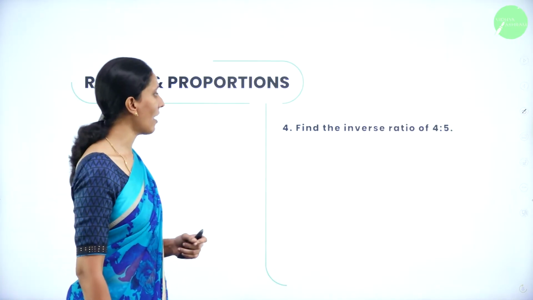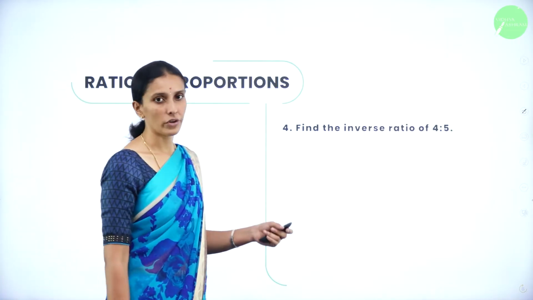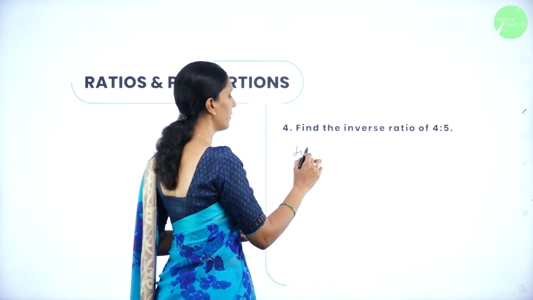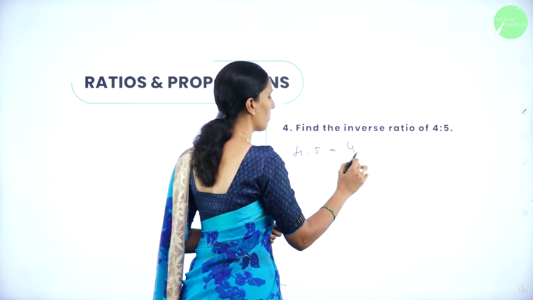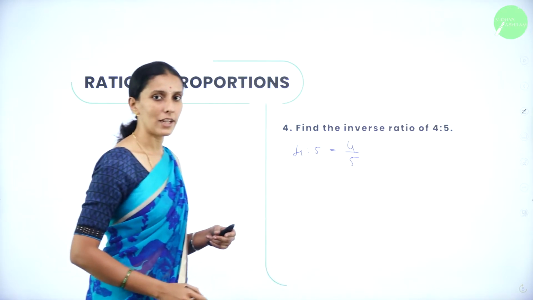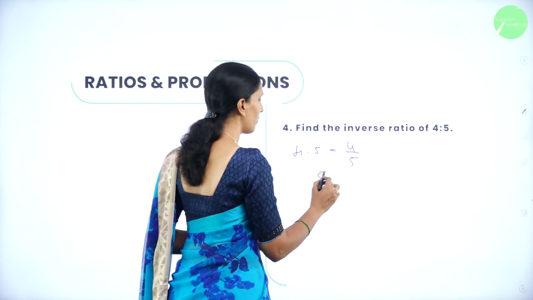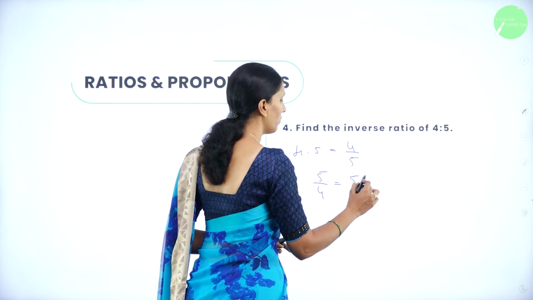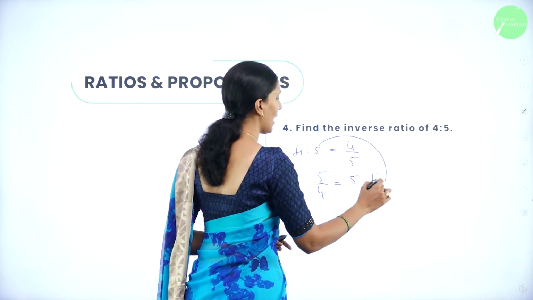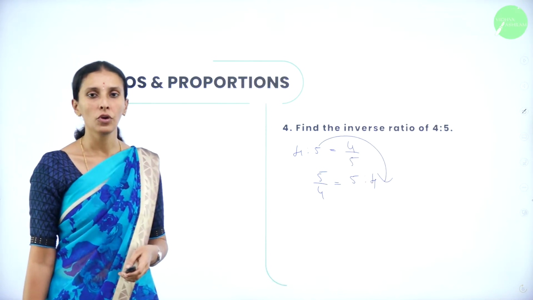Question number 4, we have find the inverse ratio of 4:5. So 4:5 is nothing but 4 by 5. So what is the inverse ratio of 4 by 5? That is 5 by 4, which is equal to 5:4. You can write directly as 5:4.